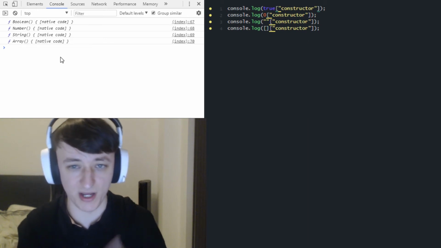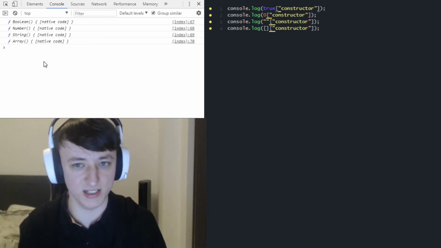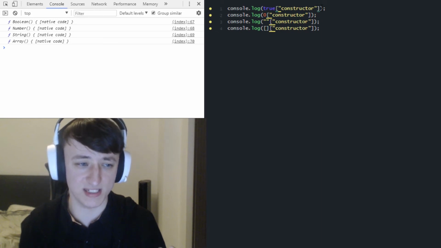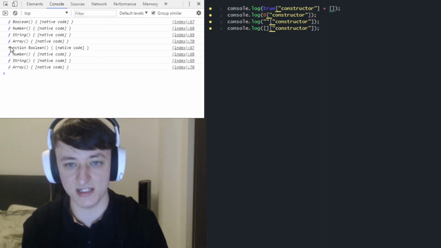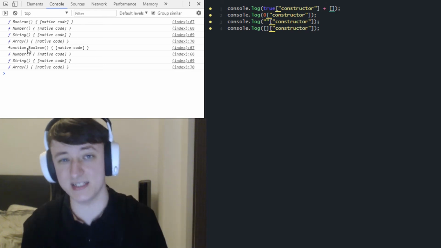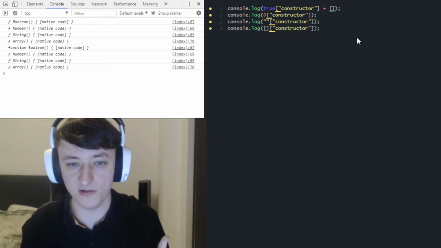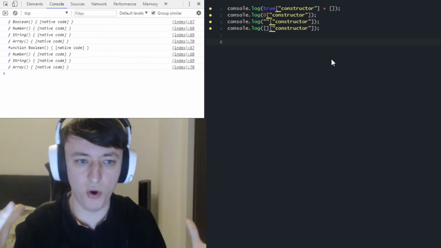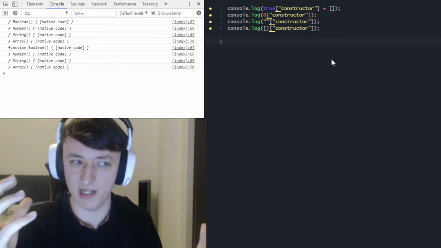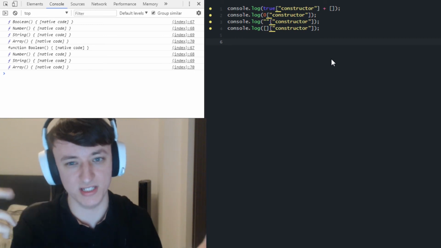And this will return us those constructors. And obviously we can turn these into strings just by adding an empty array on the end. So as you can see, this is slightly different formatted to the rest because that is now a string. So we now have all of these characters to work with. So now we have a much broader amount of characters available to us. We could start to do some pretty interesting things.